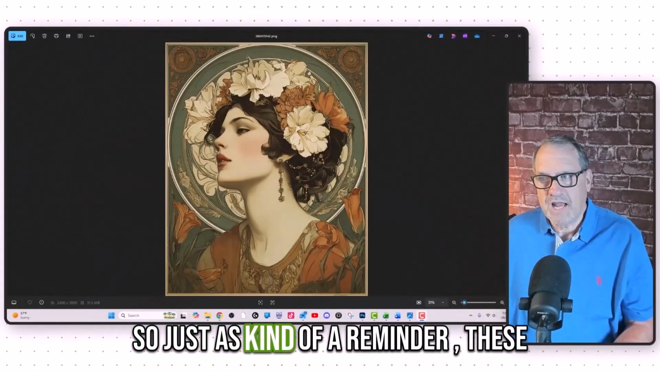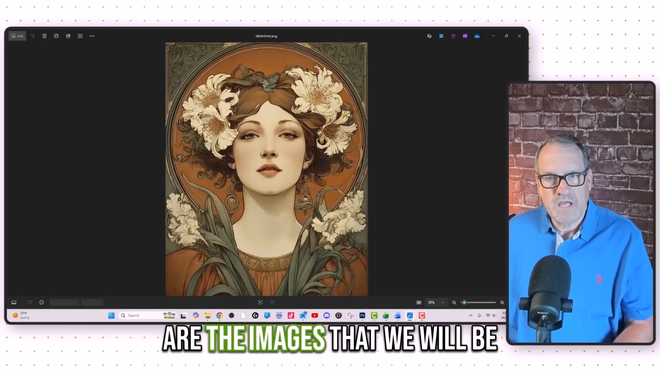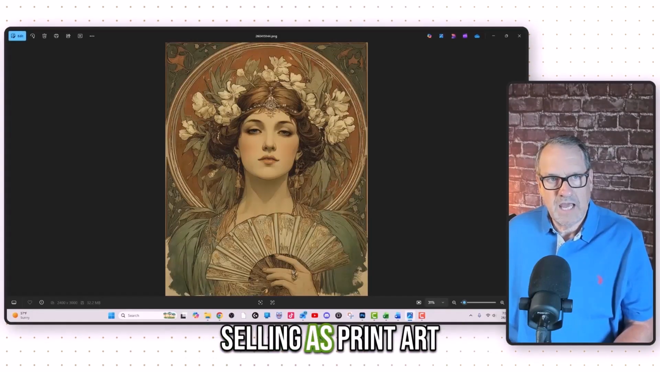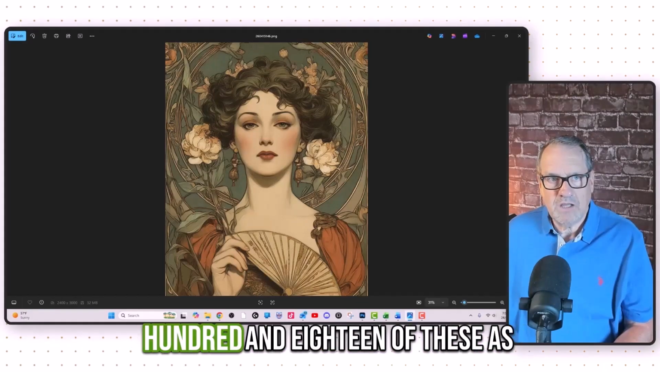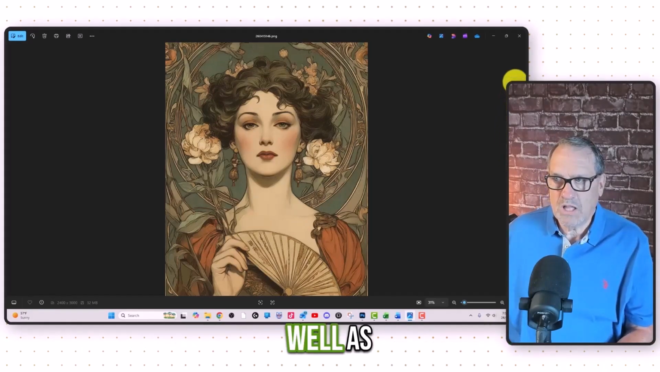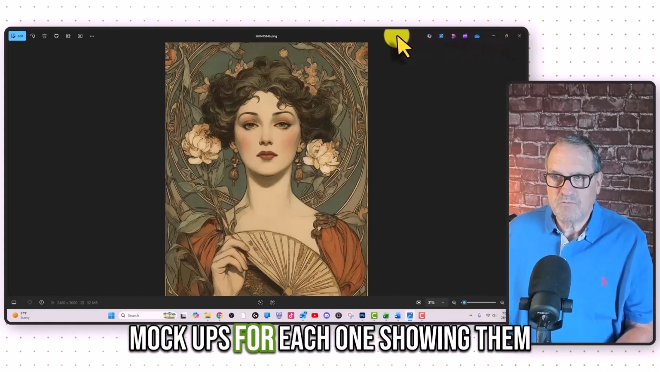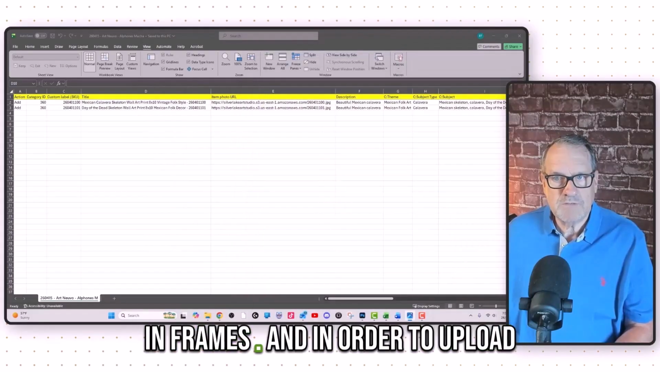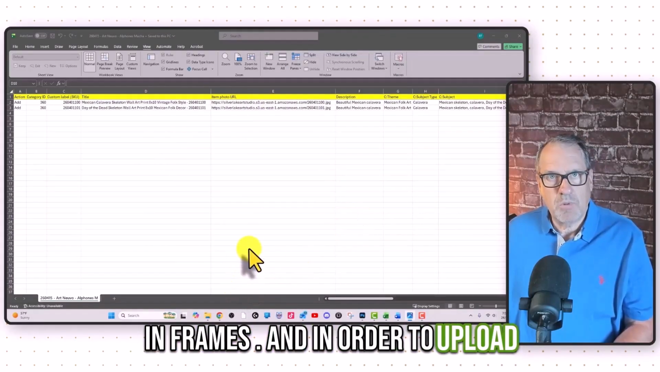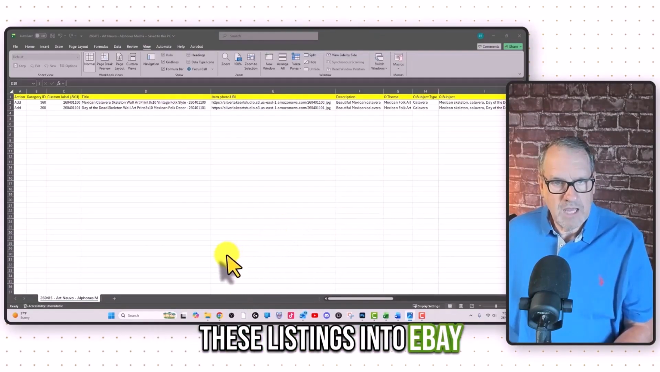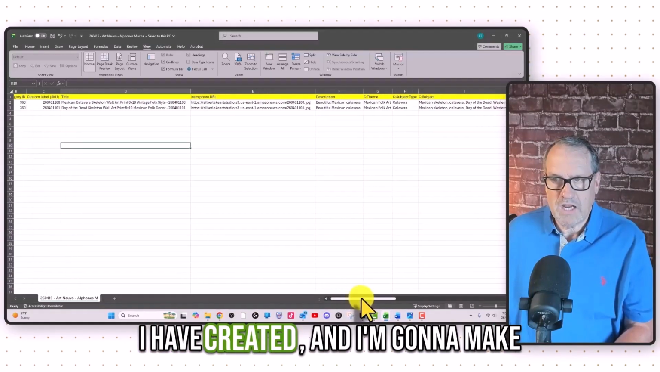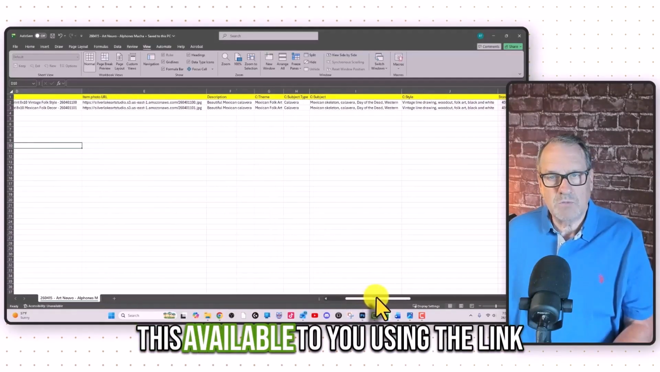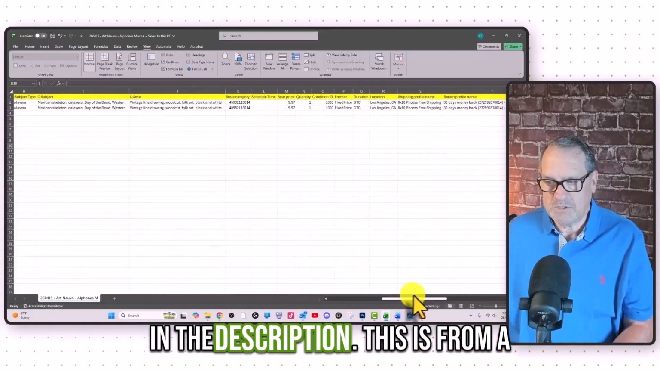Okay, so just as kind of a reminder, these are the images that we will be selling as print art on eBay. Quite stunning. I've made 118 of these, as well as mock-ups for each one, showing them in frames. And in order to upload these listings into eBay, I'm developing this spreadsheet that I have created, and I'm going to make this available to you using the link in the description.